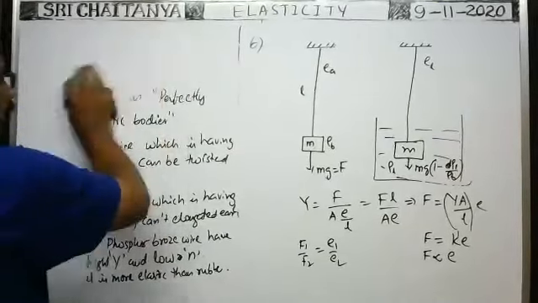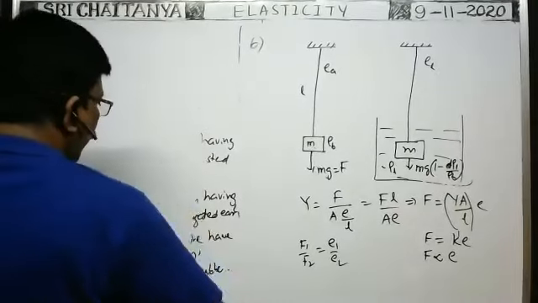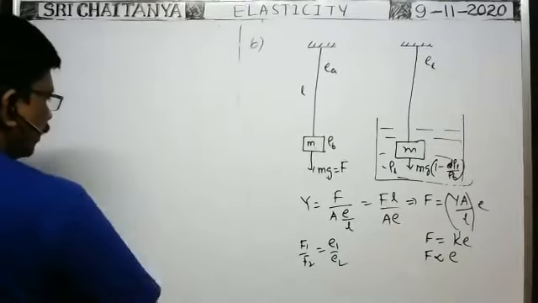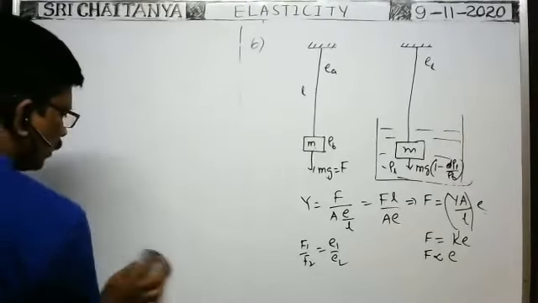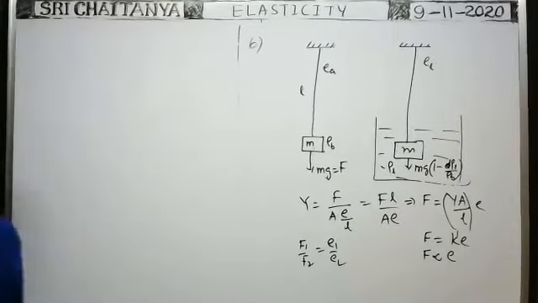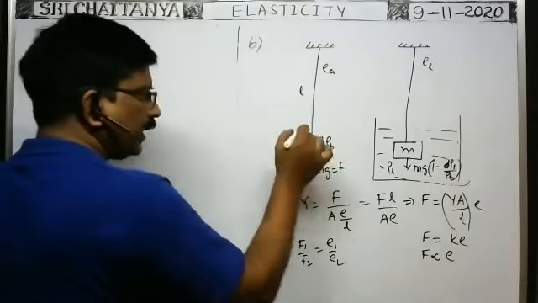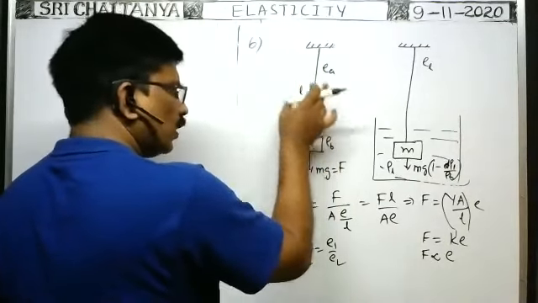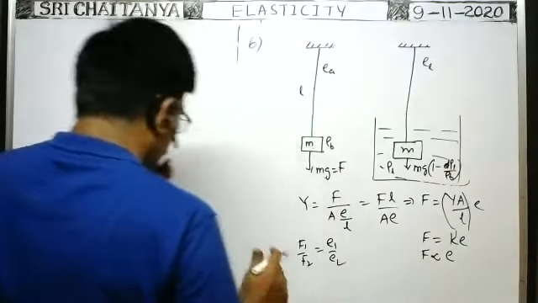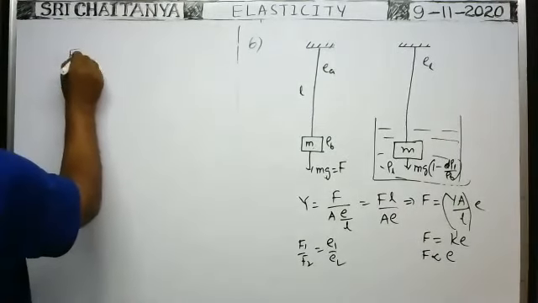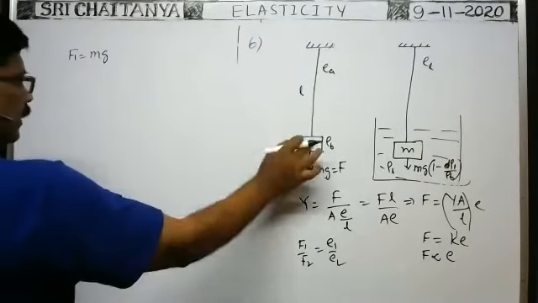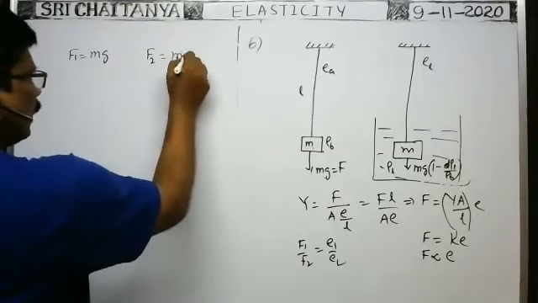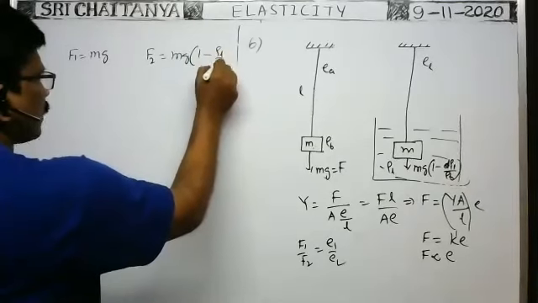the longitudinal force acting on the wire when the block is in air is equal to the weight of the block only. That is, the restoring force developed in the wire when we suspend the block in air is F1. Restoring force or tension, both are the same. So F1 is equal to mg when the load is in air. When the load is in liquid, the restoring force developed is equal to mg of 1 minus density of liquid by density of the body.